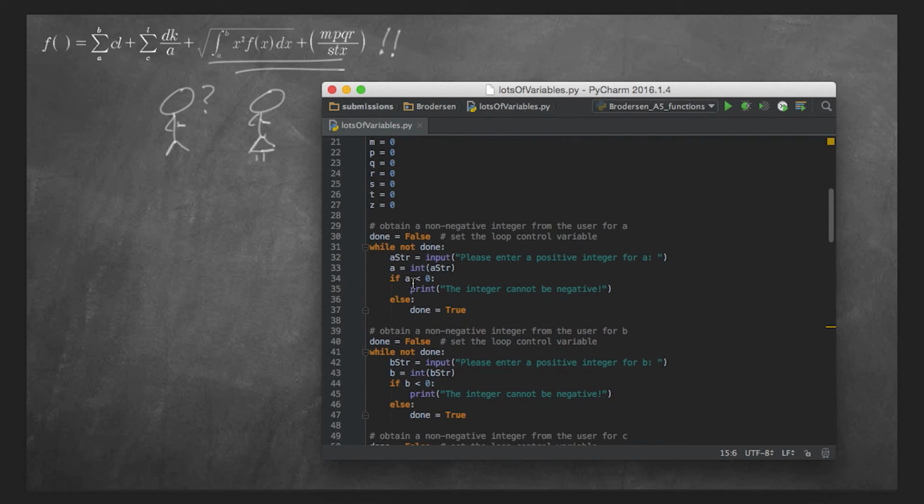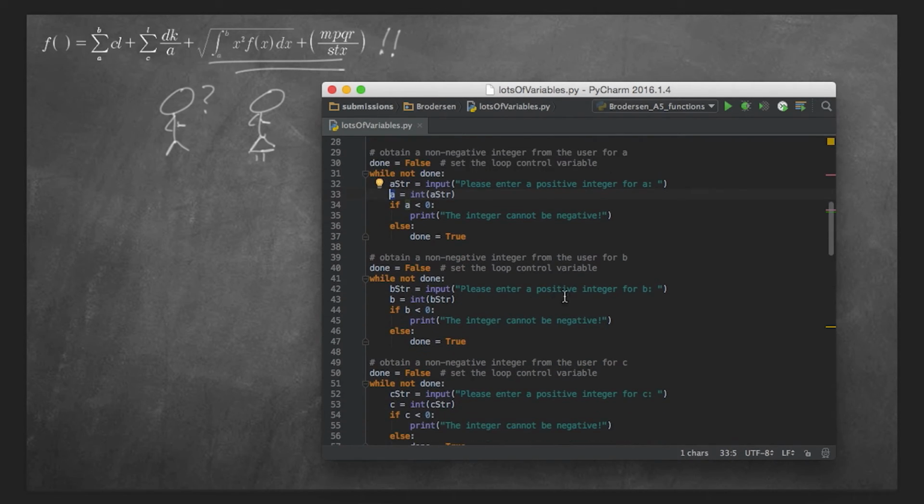But down here in this section, this is driving me a little crazy because I found that I'm repeating this block of code over and over again. I obtain the data for A by using an input with a prompt, storing the result in A string, and then casting the A string into a variable called A, and then testing it to make sure that it's greater than or equal to 0. If it's not, I'll send a message to the user saying that the number can't be negative, and we'll go back through the loop. But if it is, it'll be done. I know that the data is in A, and we can move on to the next variable, which is B.